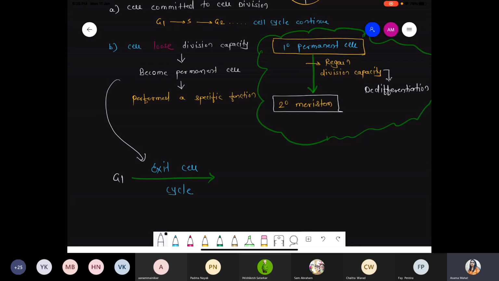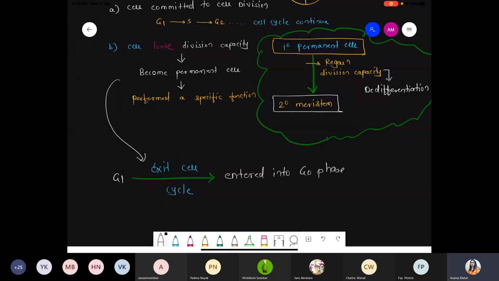NEET 2017, 18, 19, कोई तो question है, last year question. So the cell present in G1 phase loses its division capacity and exits the cell division. And now finally they decided, yes, I want to enter into G0 phase. कहाँ पे enter हो गया?